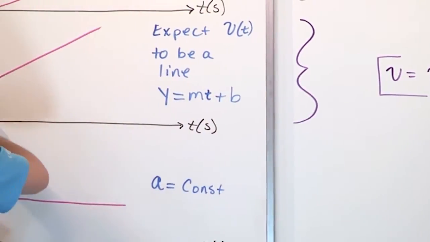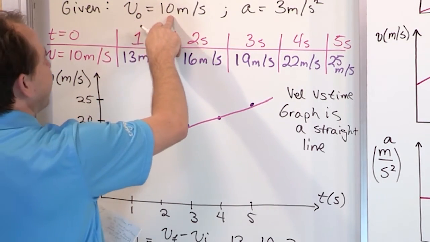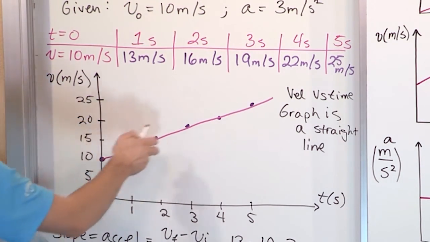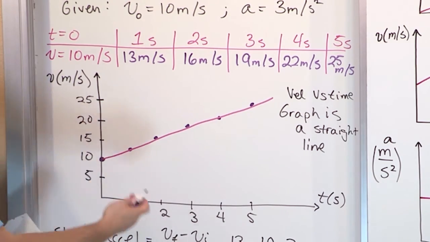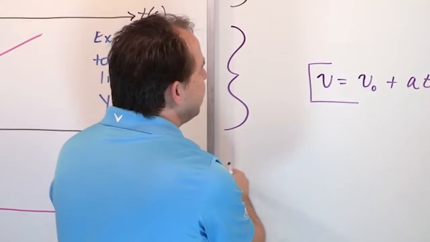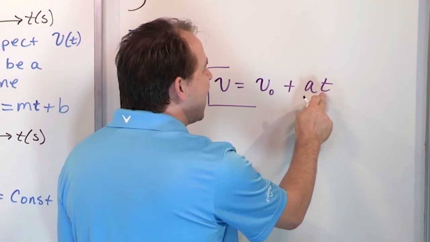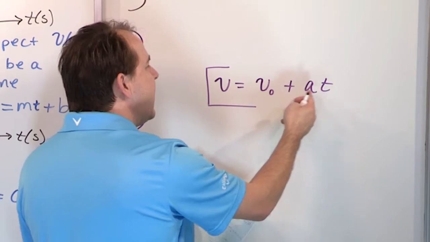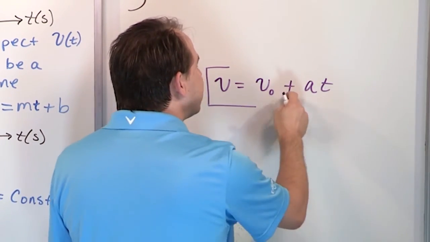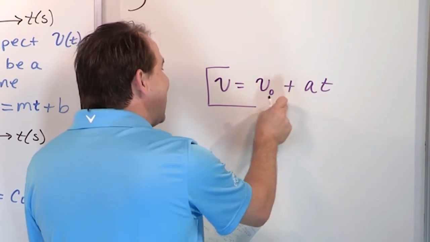In fact, look at our curve. When we started off on our original graph, we started off with an initial velocity of 10 meters per second at time 0, so our line actually intersected the y-axis right here at 10. This is the y-intercept, so we're saying the y-intercept is 10. That's the starting value of the velocity, which makes total sense because v naught is the starting value of the velocity. So what it means is, if you put time 0 in here, this term drops away, and that means your velocity is equal to your initial velocity at time 0. But as time goes on, you start adding in this increase in speed due to the acceleration, and so you're adding it to your initial velocity.